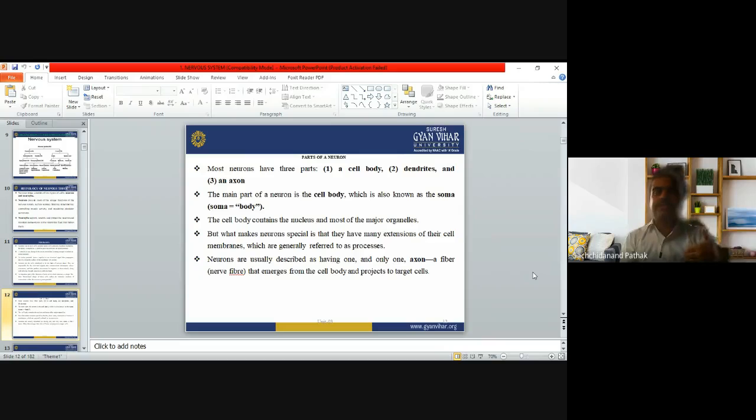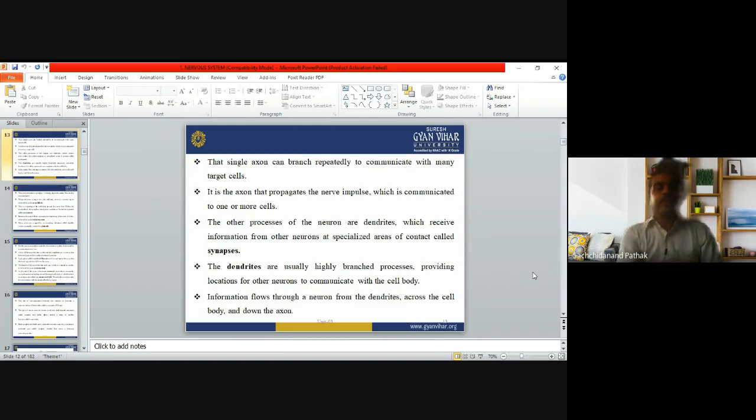It will receive the signals from several other cells. And the third one is the axon. Axon means it emerges from the cell body and is targeted to other cells. Now, that axon can branch repeatedly to communicate with many target cells. A single axon that emerges from the cell body can communicate with many different target cells. It is the axon that propagates the nerve impulse.